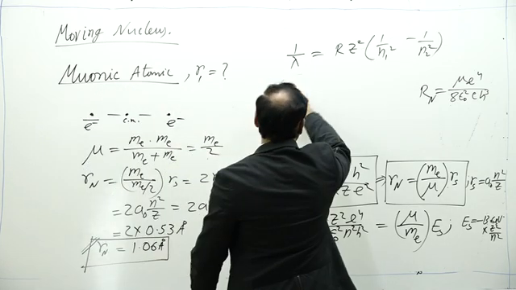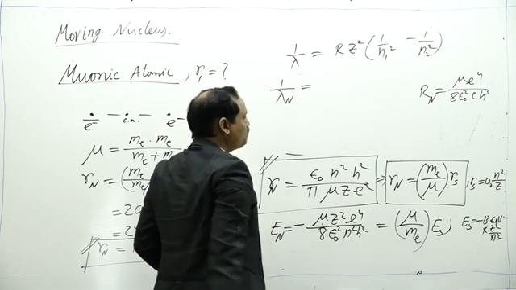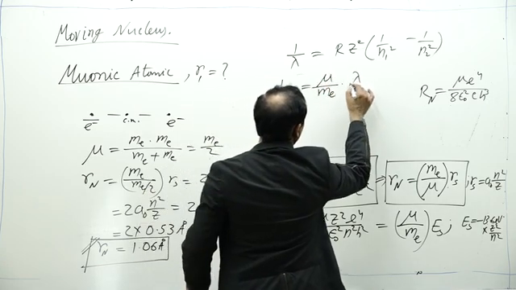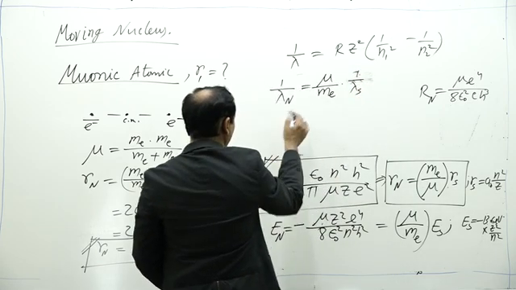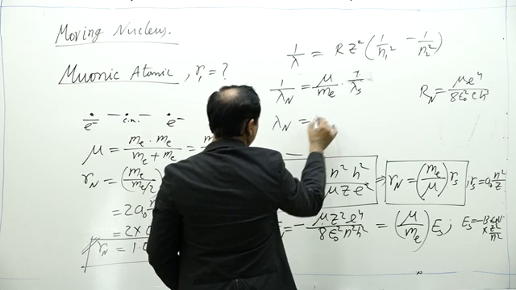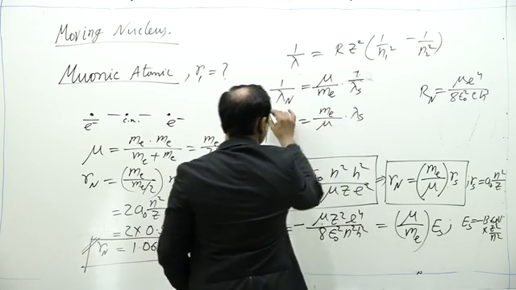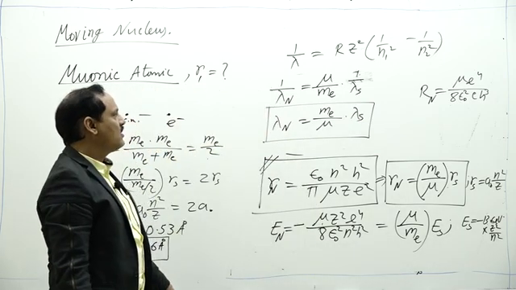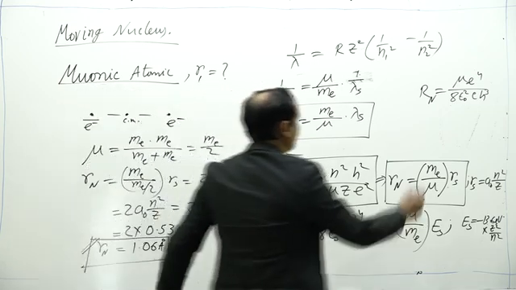So from here we can again write 1 by lambda n is equal to mu by me into 1 by lambda s, or lambda n is equal to me by mu into lambda s. This is for a non-stationary nucleus, the wavelength of the emitted photon.